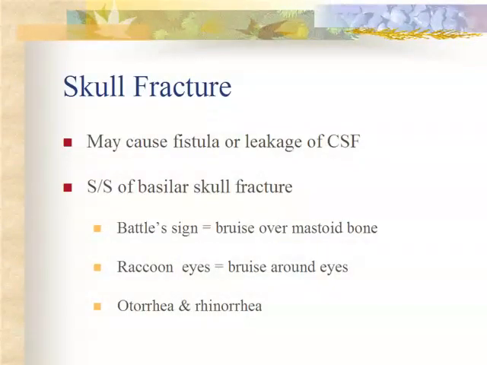A skull fracture may cause a fistula or leakage of the cerebrospinal fluid. It's diagnosed by a CT scan. Symptoms of a basilar skull fracture may show Battle sign. This is a bruise over the mastoid bone. Or raccoon eyes. This is a bruise around the eyes. And they'll have otorrhea and rhinorrhea. In other words, cerebrospinal fluid draining from the nose and the ears.